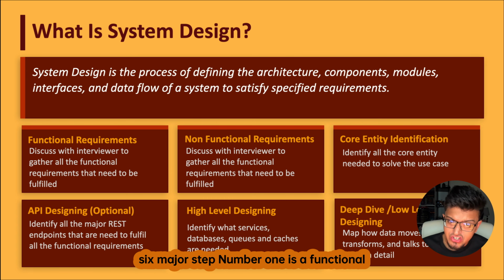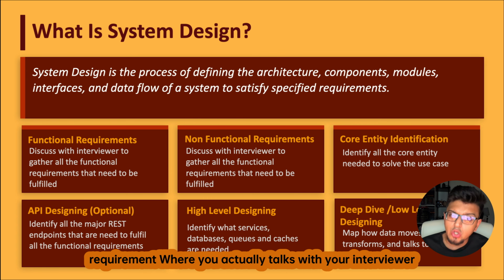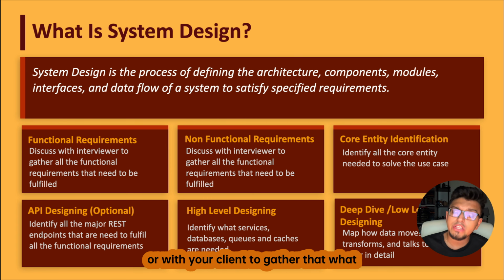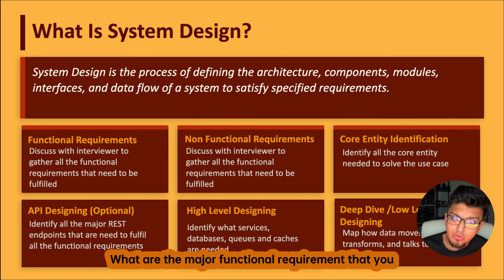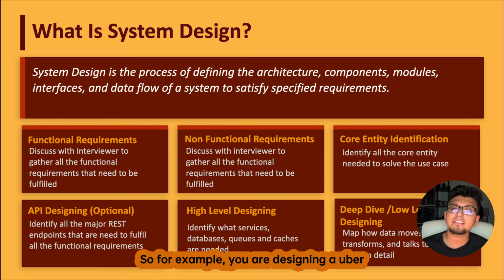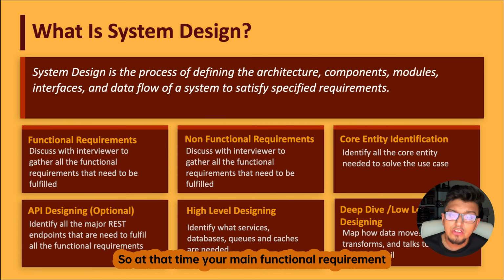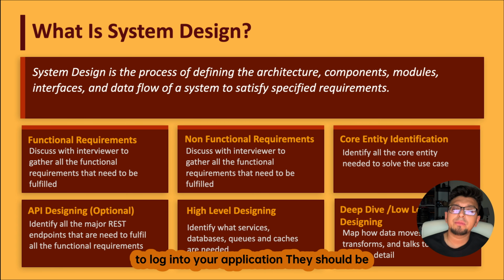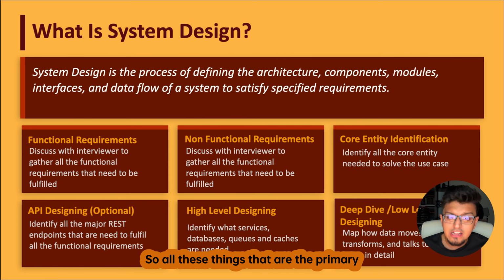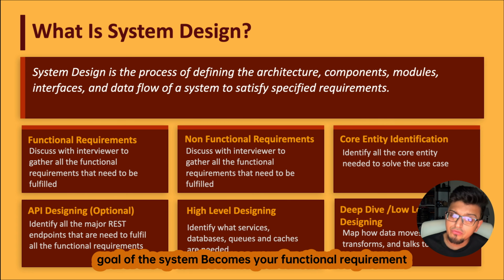Number 1 is the functional requirement, where you talk with your interviewer or with your client to gather what the system is that you have to design and what the major functional requirements are that you have to solve. So for example, you are designing an Uber. At that time your main functional requirement would be that a user should be able to log into your application and should be able to book a car or any vehicle. So all these things that are the primary goal of the system become your functional requirements.